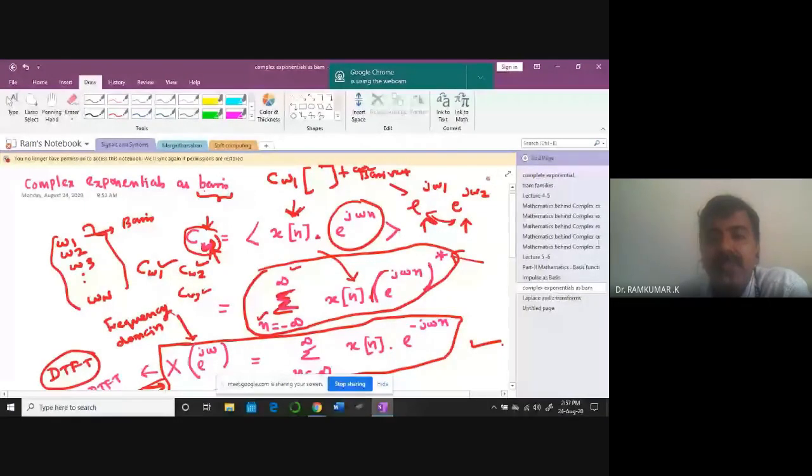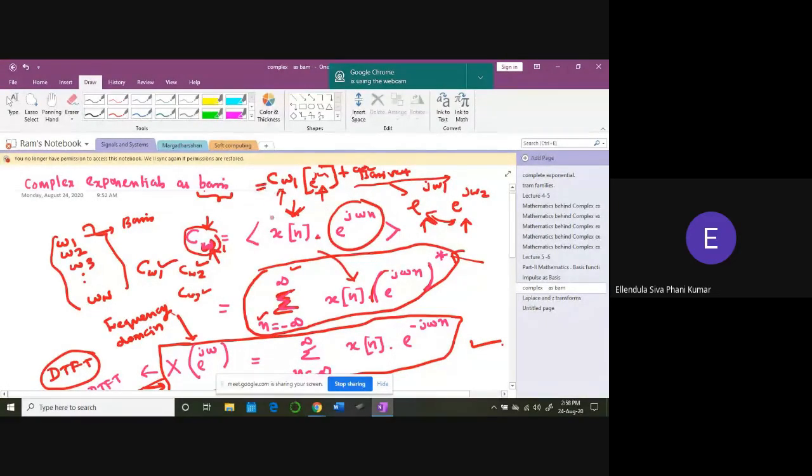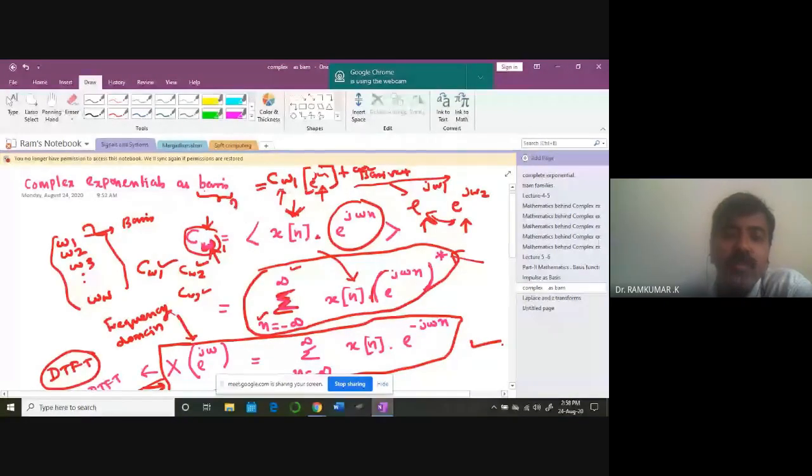Take the coefficients c omega 1, c omega 2, c omega 3, computed after this inner product, and multiply the coefficients by the corresponding basis, for example e power j omega 1. If I add all those coefficients with the corresponding basis vectors, what do I get? The original x of n waveform.